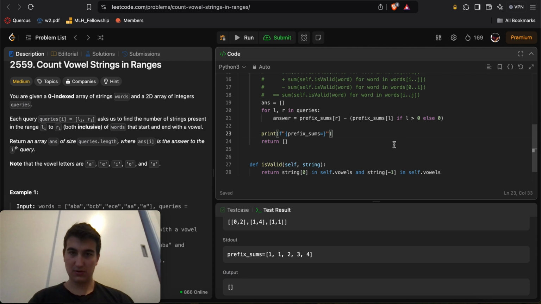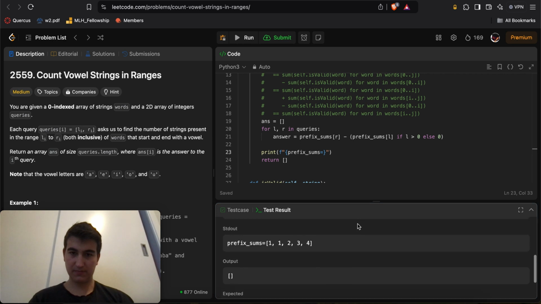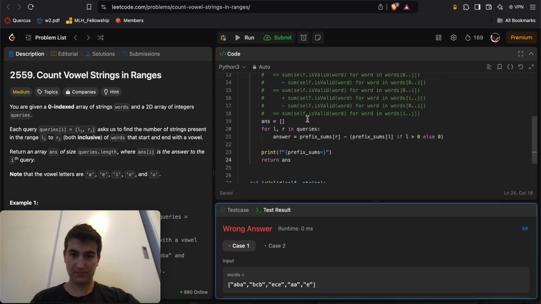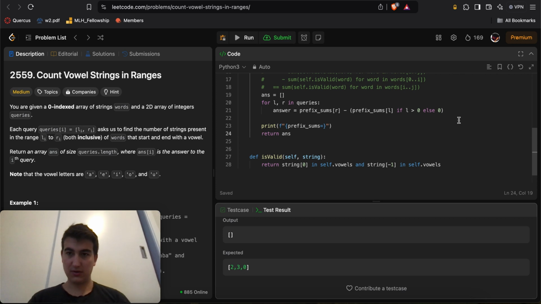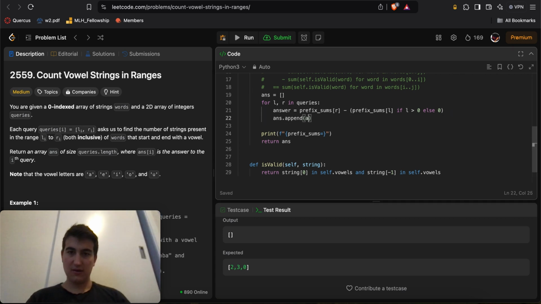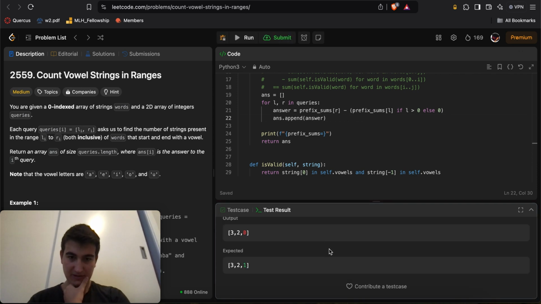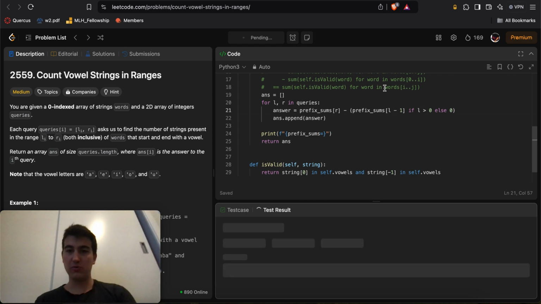Okay, let's run this. Wrong. Well, because we gotta return ans. Okay. Let's see. Wrong. Why is that? Oh, ans dot append answer. Okay, but here we get it wrong. There should be -1, right? Yeah, that should be -1 because we want to include L.